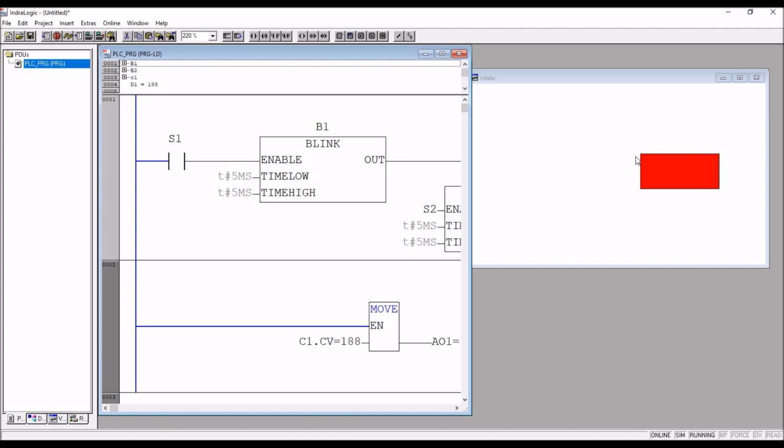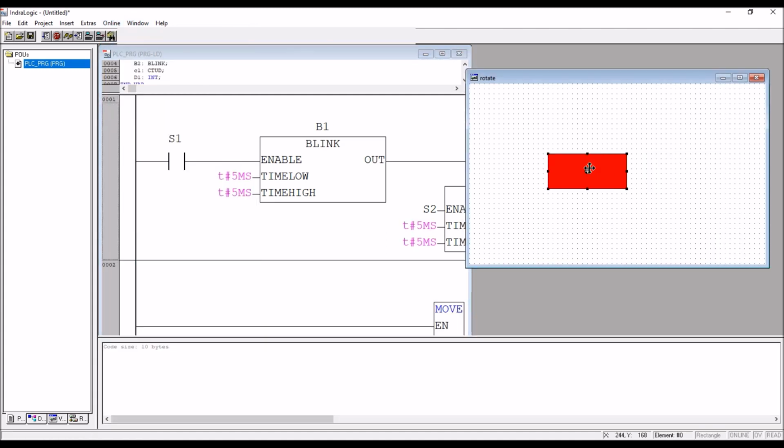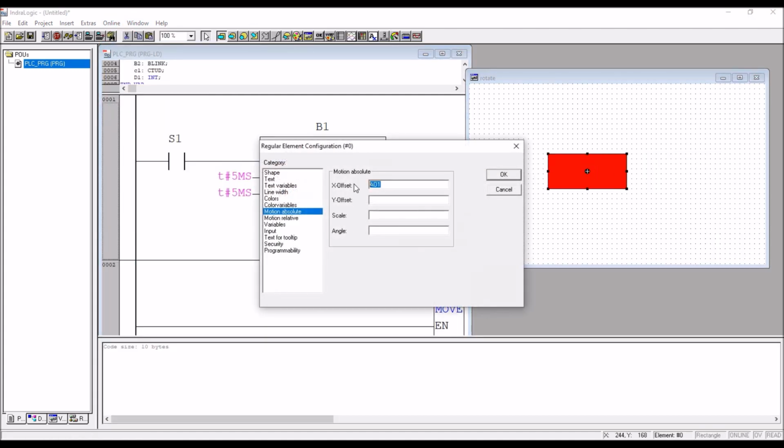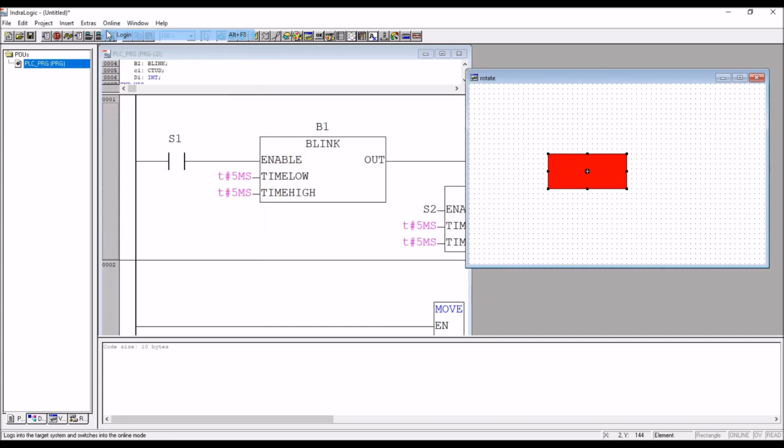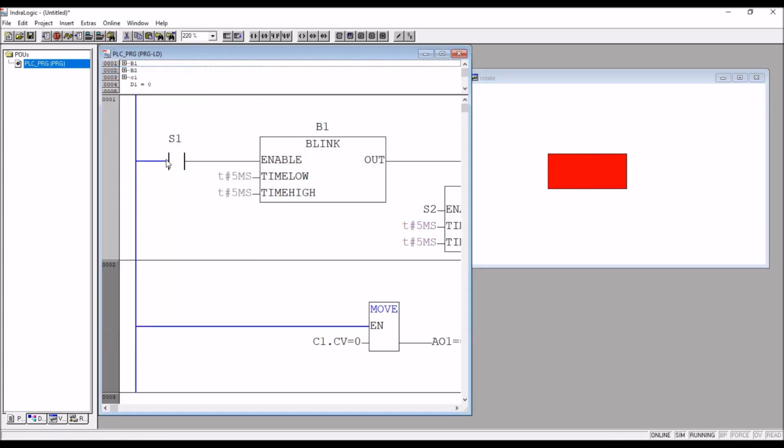And if it is in Y direction, just change it to Y. So incrementing means it is down direction. Okay. So you go for decrement value.